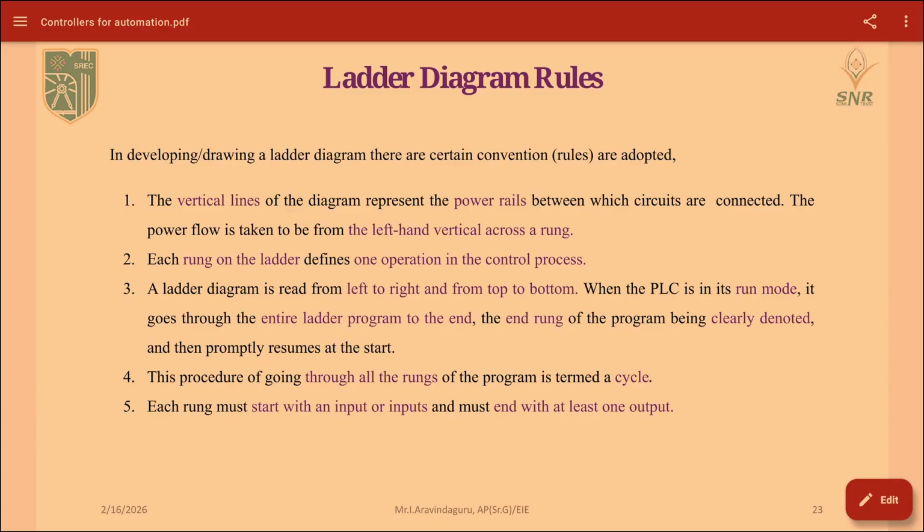And also the inputs and outputs should be determined in the program. The inputs are termed as contacts, outputs are termed as coils. The contacts are placed on the left side and the coils will be placed on the right side of your program.